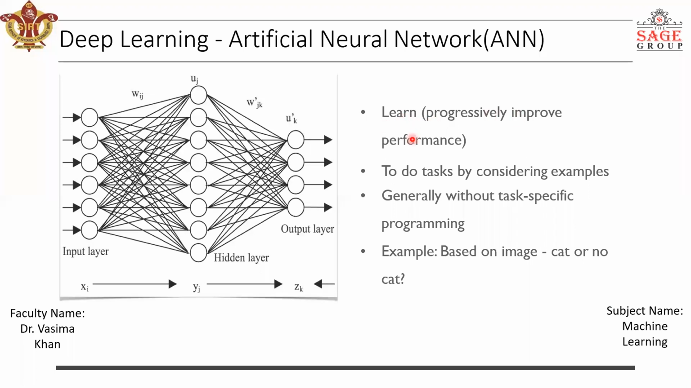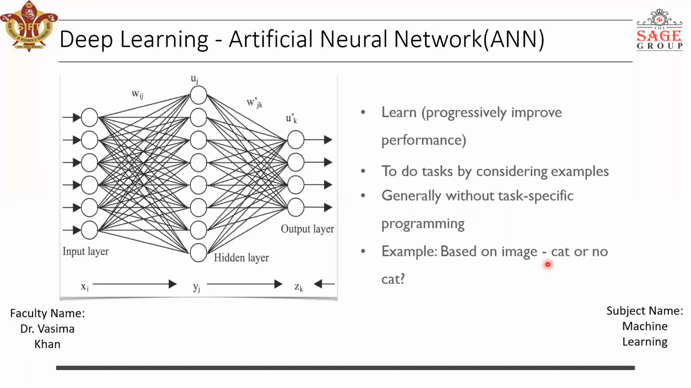Learn, progressively improve performance. I'll come to that point when we discuss what is machine learning. To do tasks by considering examples, generally without task specific programming. Basically these three points explain the technology we are doing using machine learning only. We'll come to that part, and an example is given here of a task for which we can use deep learning.